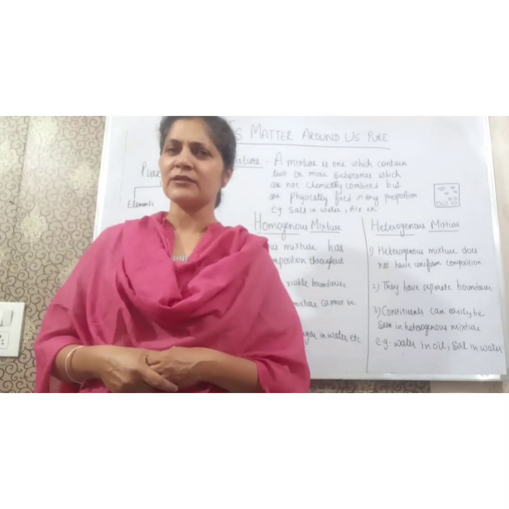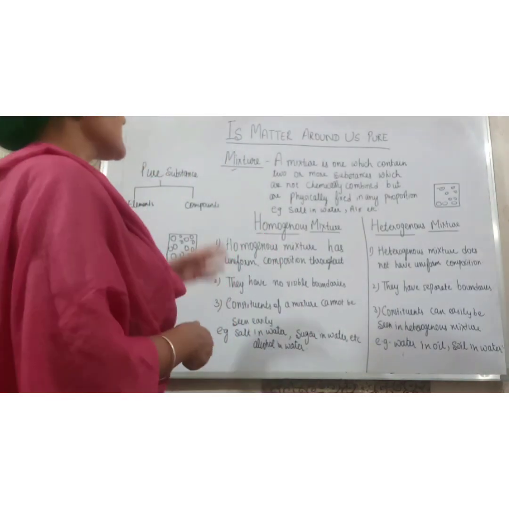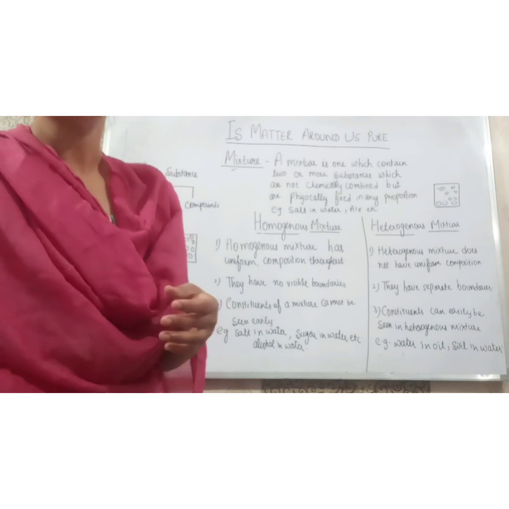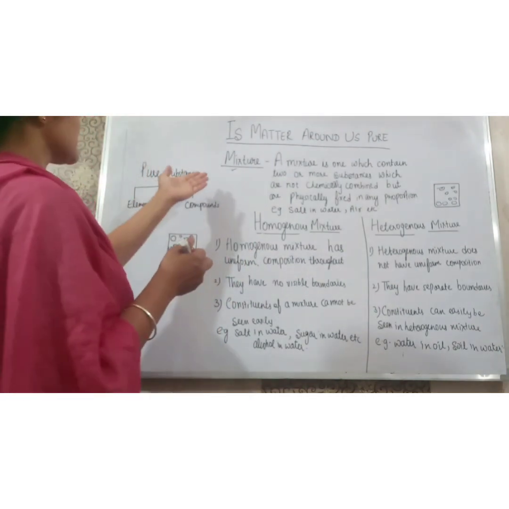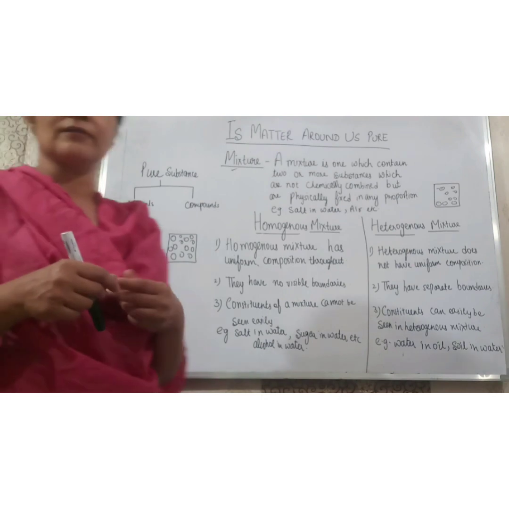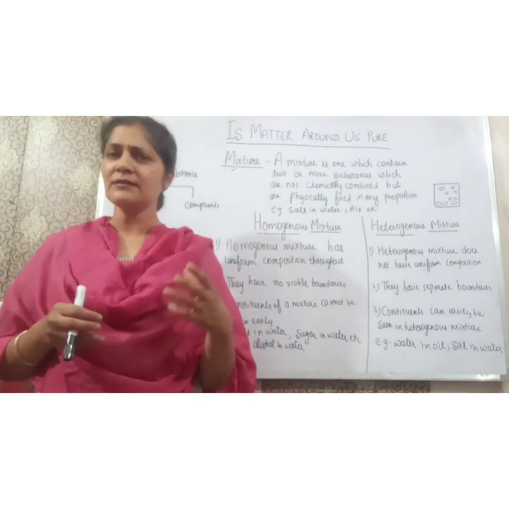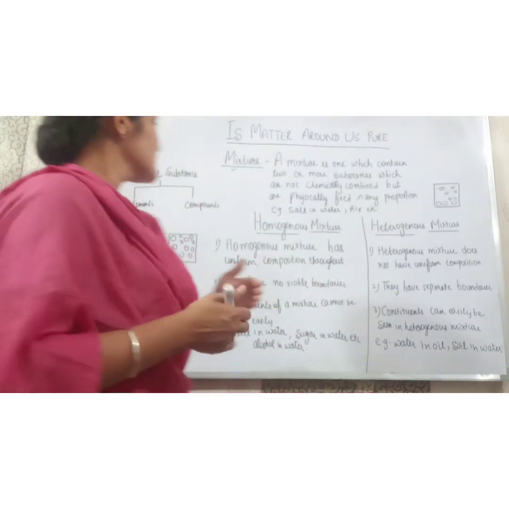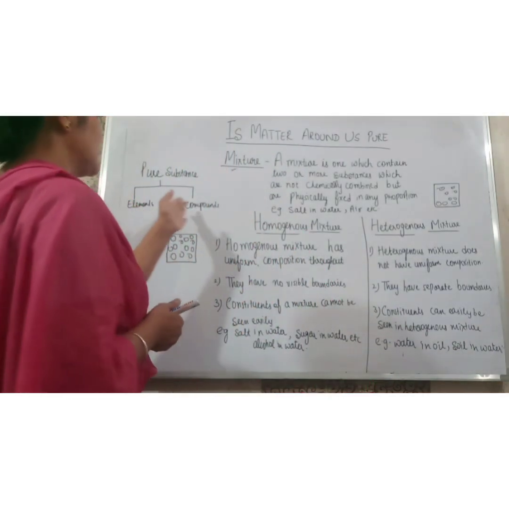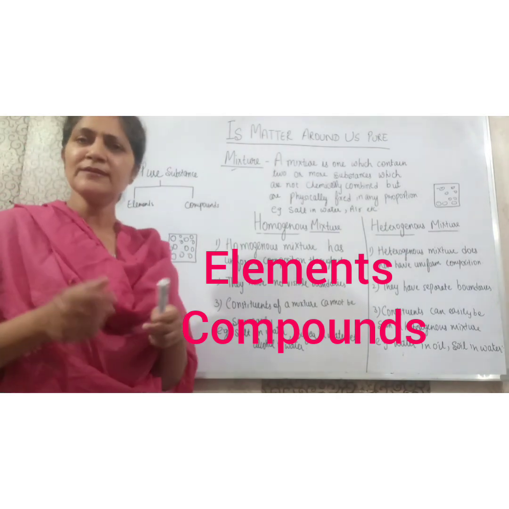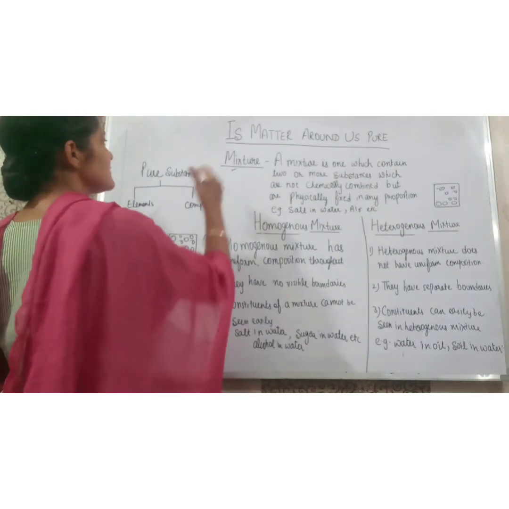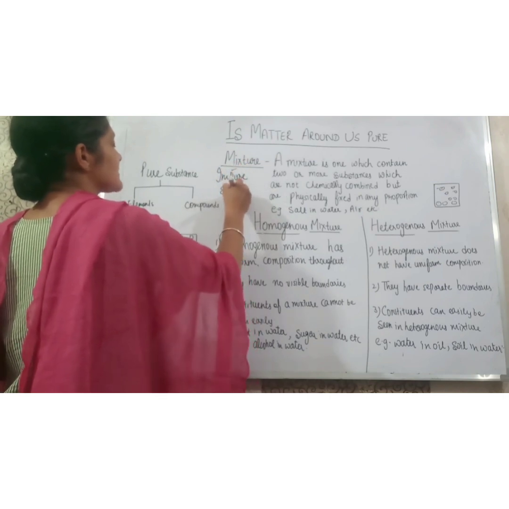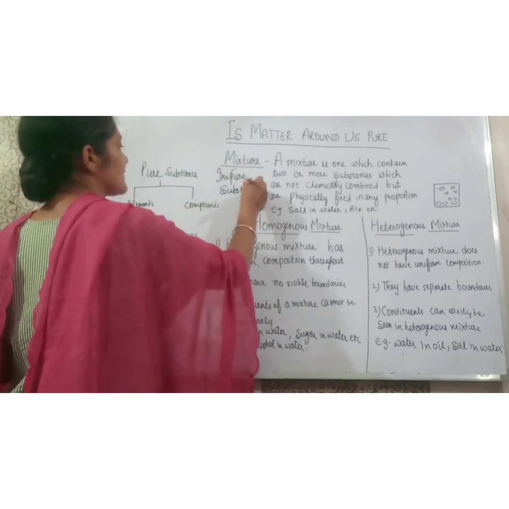In the previous lecture, students, we discussed the second chapter, Is Matter Around Us Pure. In that we discussed types of matter, right? Chemical classification of matter, in which we discussed pure and impure substances. In pure substances we discussed elements and compounds. Now impure substances are also known as mixtures. In impure substances we will discuss mixtures, right?